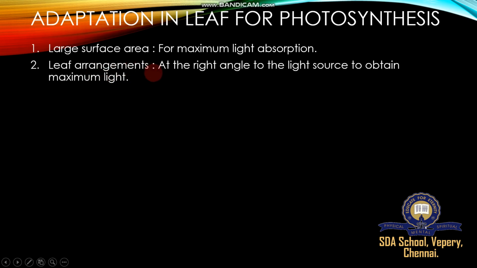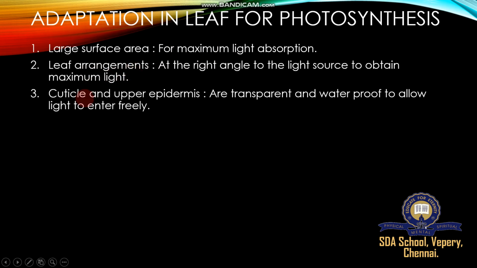Then leaf arrangement: at the right angle to the light source to obtain maximum light. Normal leaves are arranged in a zigzag manner. Suppose they are not arranged properly in a zigzag; the first leaf traps more sunlight, and the next leaf below is unable to get enough sunlight, leading to failure of photosynthesis. So leaf arrangement is also an important factor in photosynthesis.